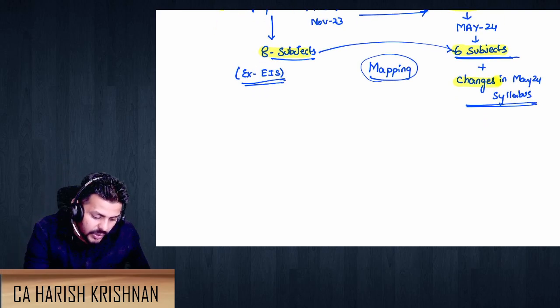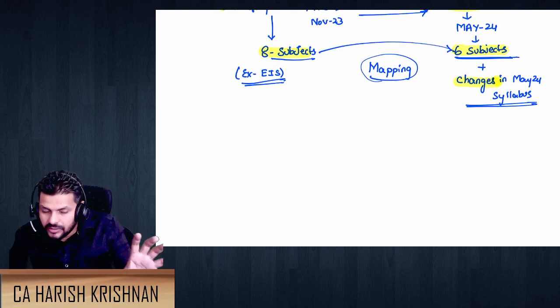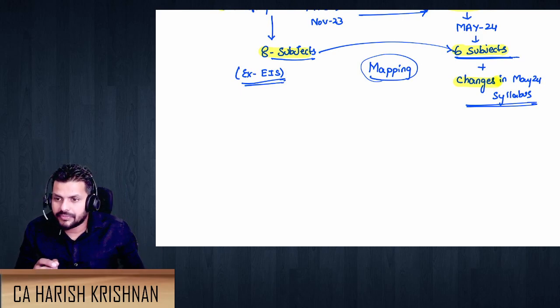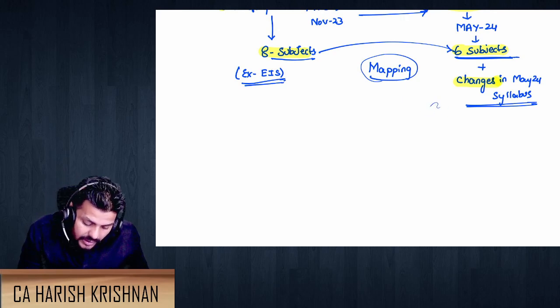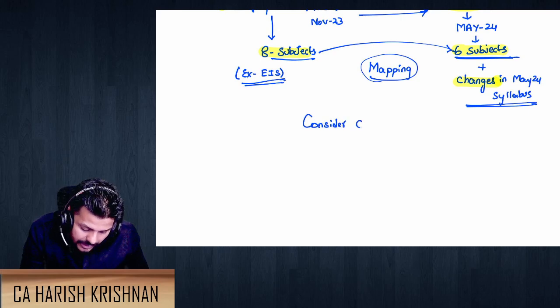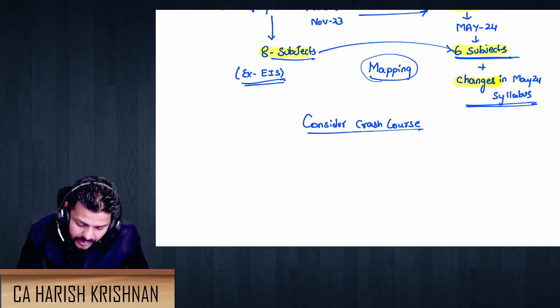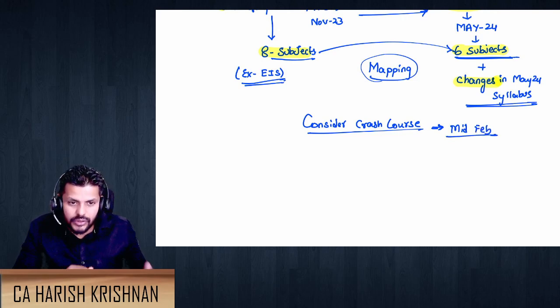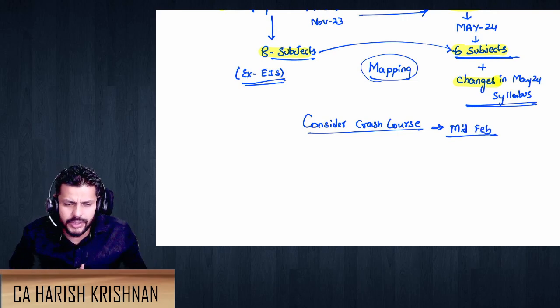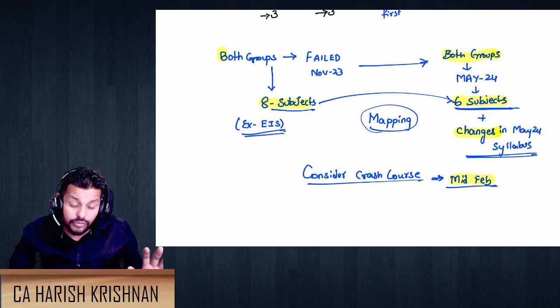Or what you guys can do is, towards the end, if you feel a little edgy or sketchy with something, you have to go for probably only a crash course. I'm saying consider a crash course. Now this is only for those subjects that you are not confident in, okay? And that too, I suggest you do this in mid-Feb. Give the next 1 month to get to the group, but if you're clear, you can always do it anytime. And in mid-Feb, think of any crash courses if you really need them, because you don't have all the time in the world to revise.